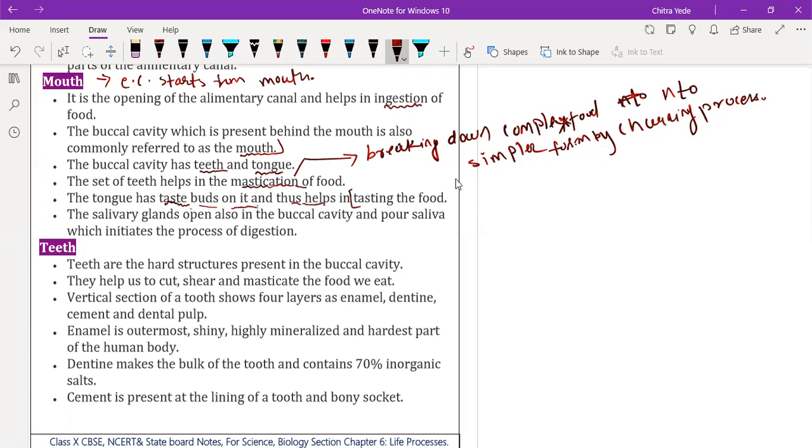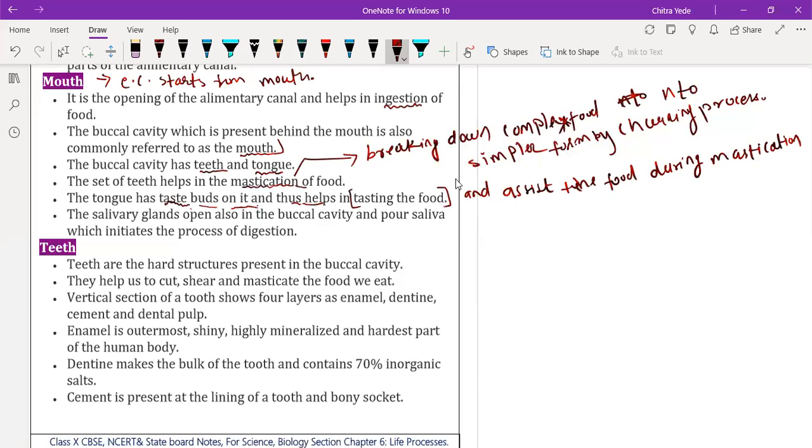So what is the main role of the tongue? Tasting the food and assisting the food during mastication.